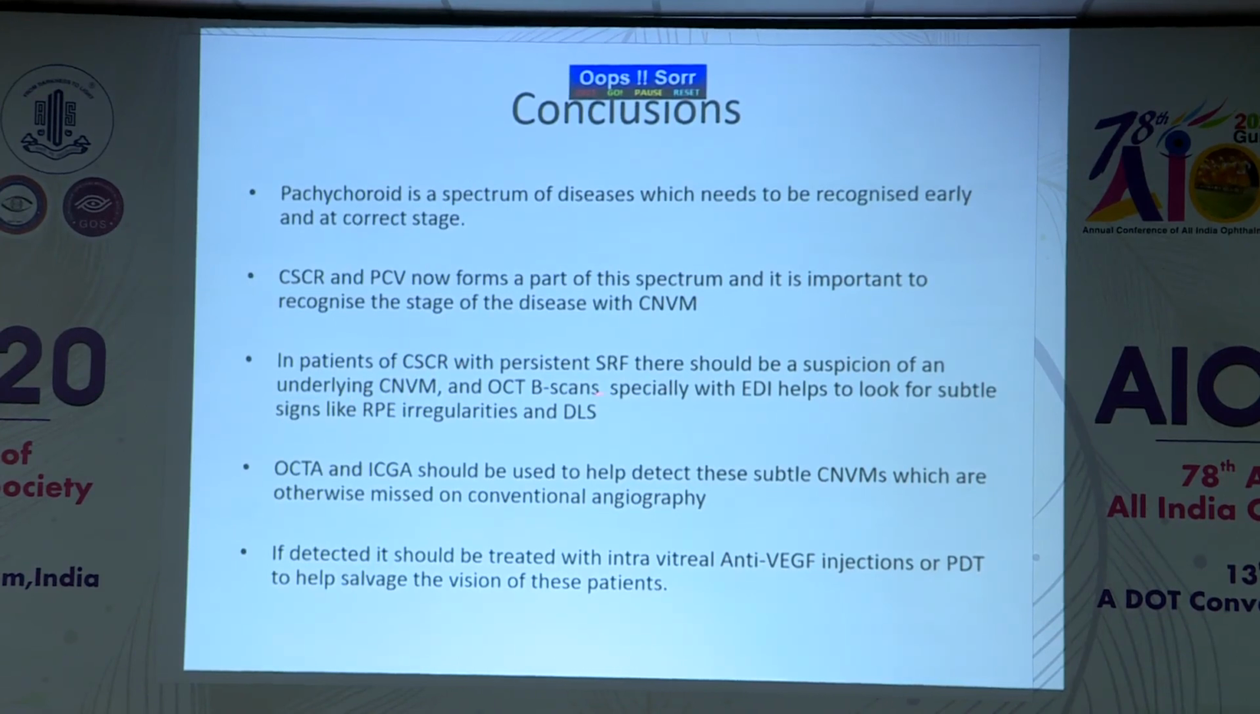Especially look at the OCT B-scans for certain signs like RPE degenerations and the double layer sign, and compression of the choriocapillaries. Once you see these signs, you can send the patients for OCTA or ICG angiography to confirm the finding of CNVMs. And if you have the findings of CNVM, please treat them accordingly with anti-VEGFs and PDT. Nowadays, what we prefer is combined PDT and anti-VEGFs to treat these patients, and they respond beautifully, and you save the vision of these patients at the earliest. Thanks.